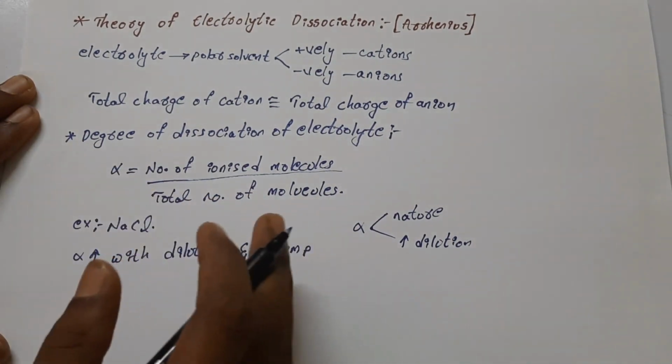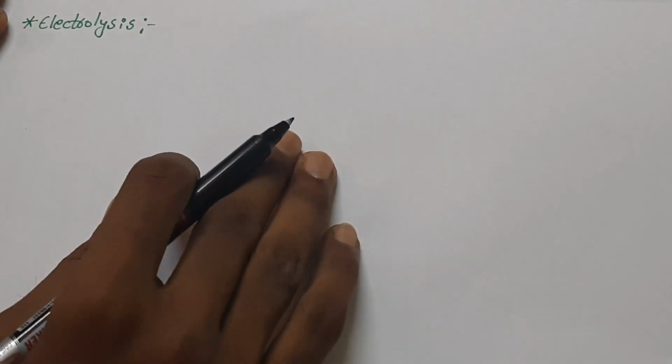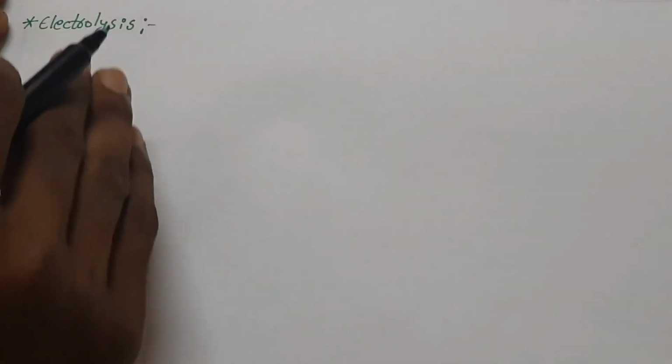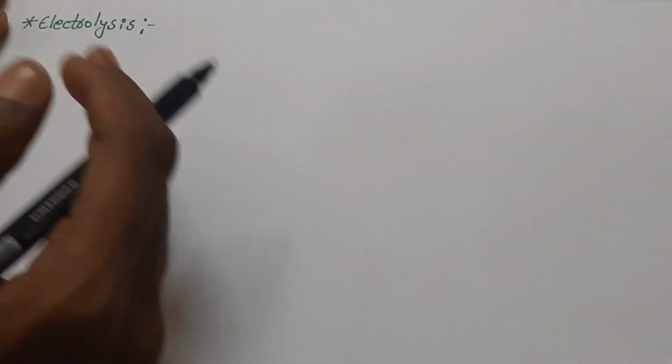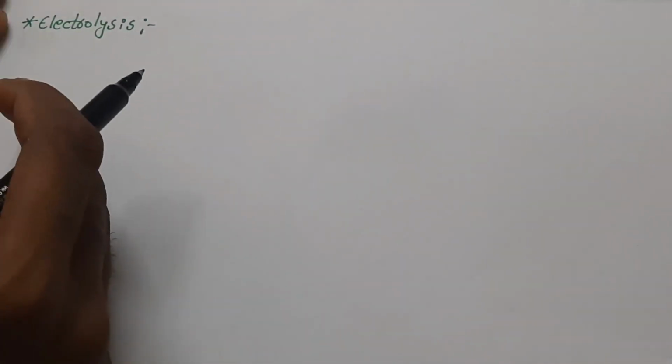Let us have a look at what is meant by electrolysis. Electrolysis is the process of passing direct electric current through an electrolyte, which produces a chemical reaction that decomposes the material.